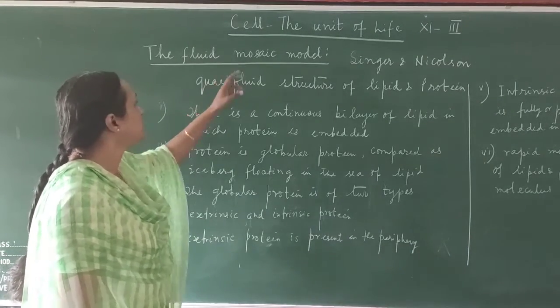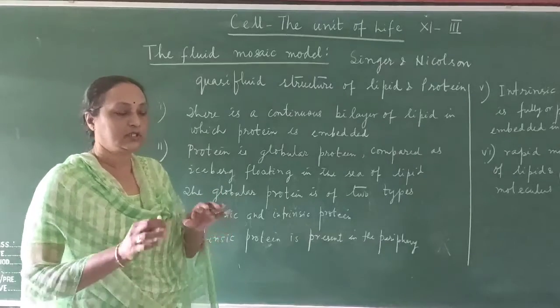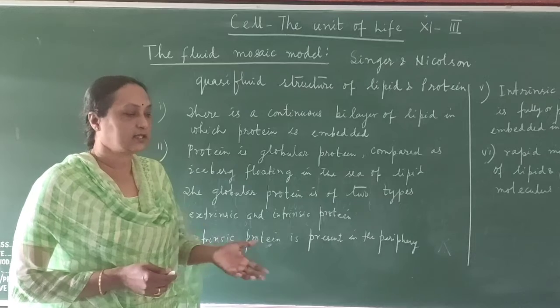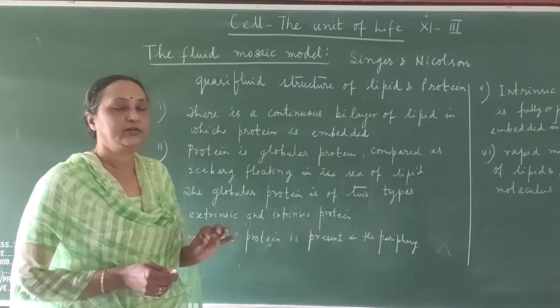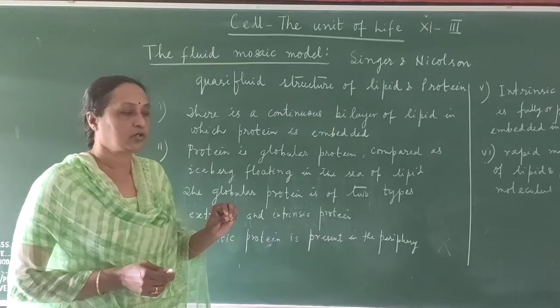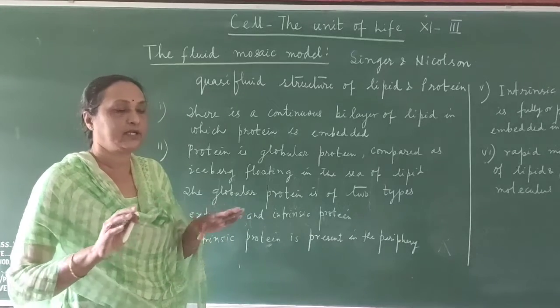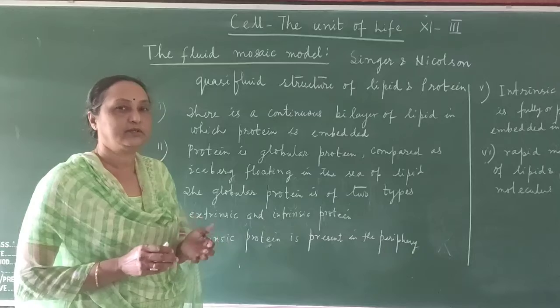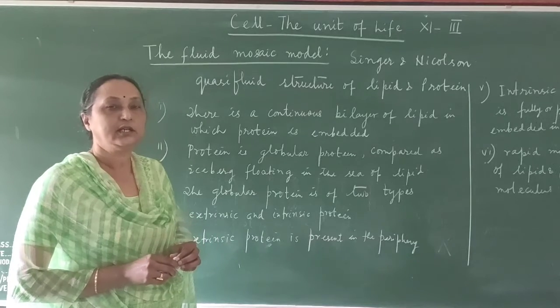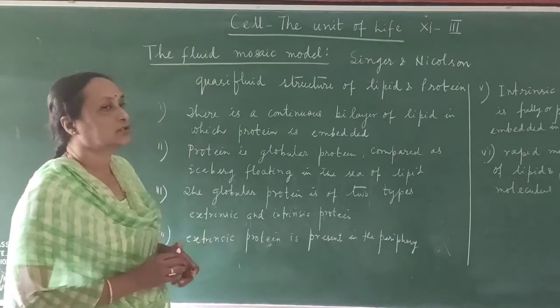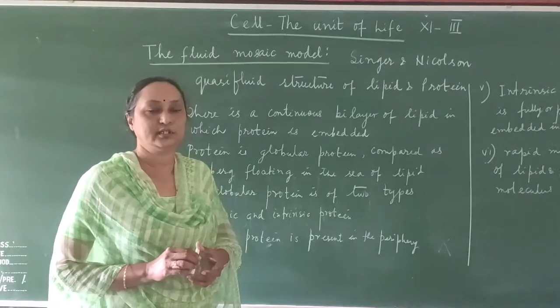And why is it called the mosaic model? Because in the lipid bilayer, protein molecules are embedded, just like a mosaic floor. In a cemented floor you can find small grains or chips. Similarly here there is a lipid bilayer, and inside the lipid you can find the protein molecules embedded. So this is called the fluid mosaic model. And the cell membrane also has fluidity.